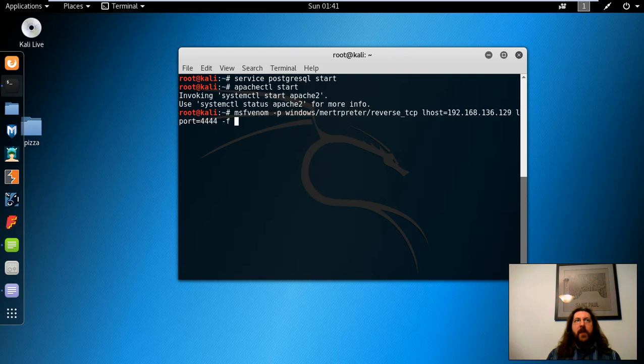We're going to format it as an executable, and then we're going to output it to my web server. I've got a free pizza malicious website that we'll be using a little later on in the demo.